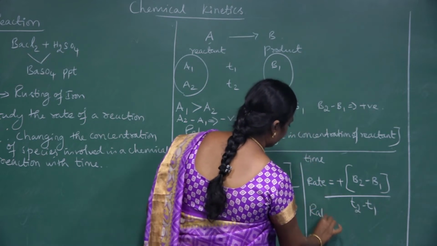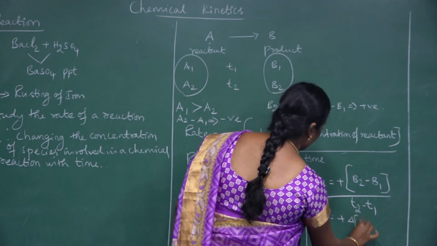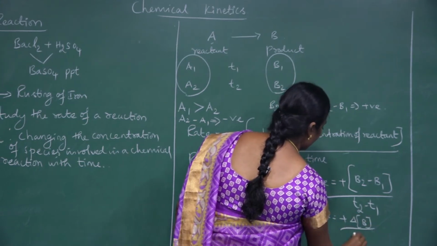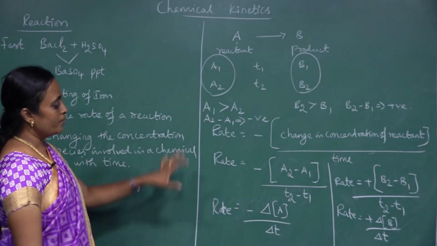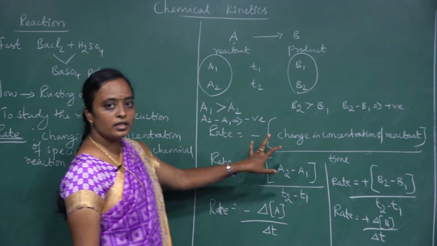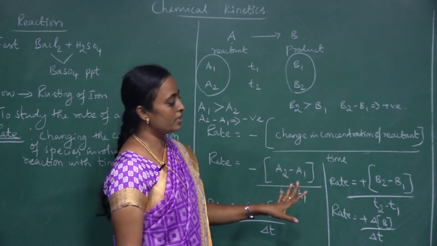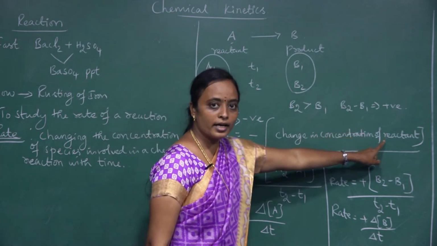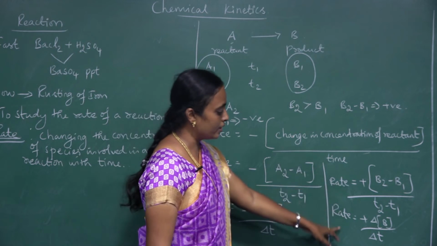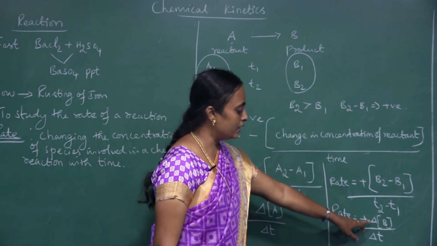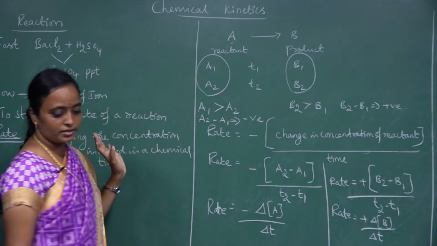So entirely the rate will be equal to plus del concentration of B divided by del T. This is the rate of the reaction. Generally, rate means the change in the concentration of the species involved in the chemical reaction. Here, considering a reactant, we get the rate one way. If you consider the product, the rate of the reaction will be plus del B divided by del T. This is called the rate of the reaction.